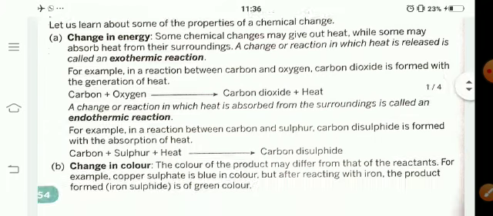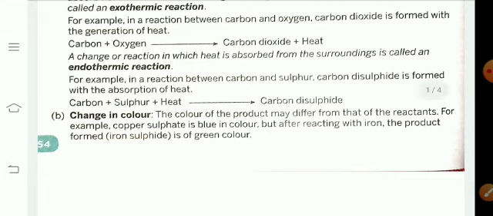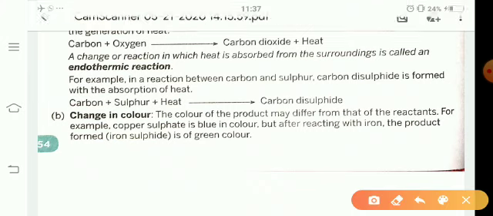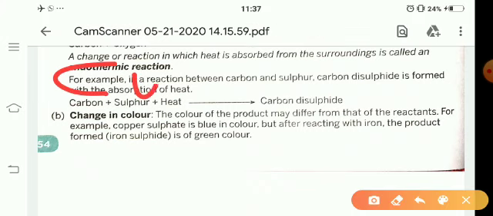Okay, in some reactions there is change in color. For example, copper sulfate is blue in color. The formula of copper sulfate is CuSO4.